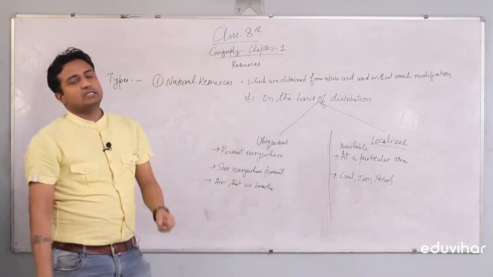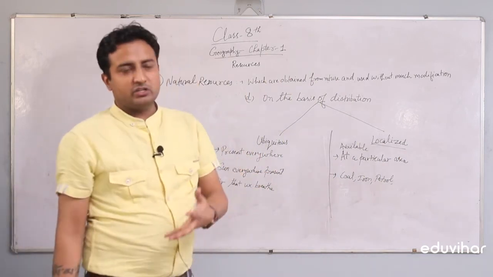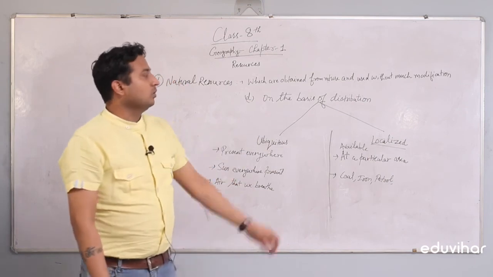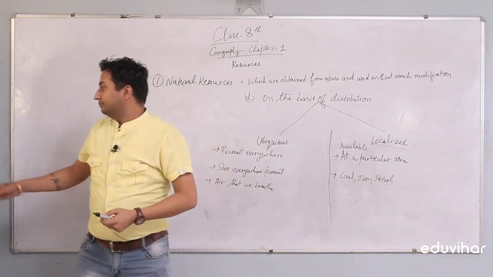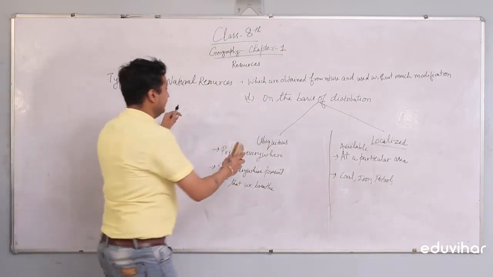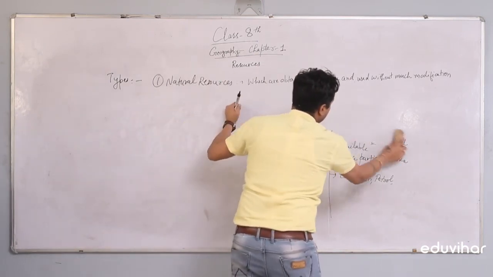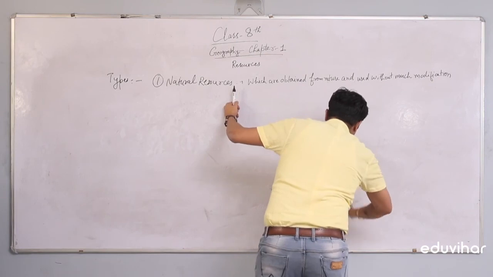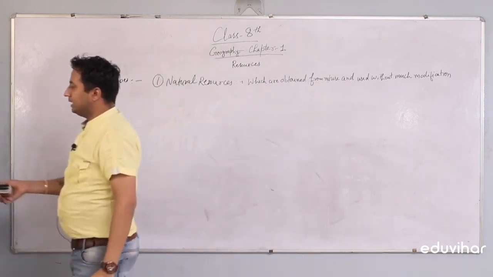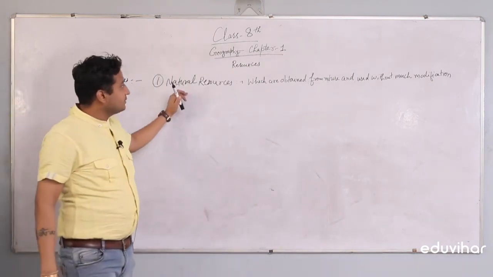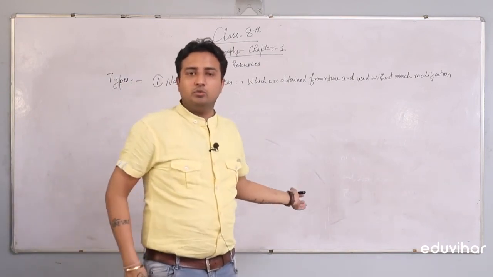So this was the classification on the basis of distribution, guys. Let me write down what we have seen again. Resources were of three types: natural resources, man-made, and human resources.